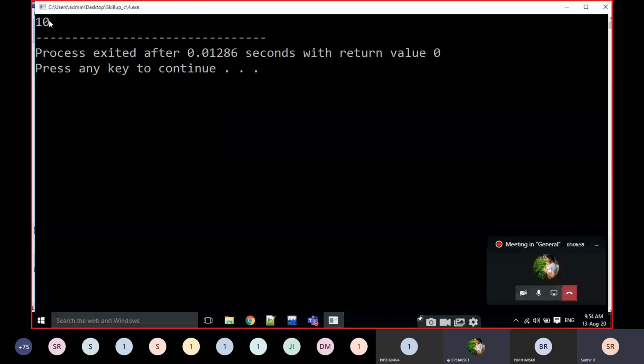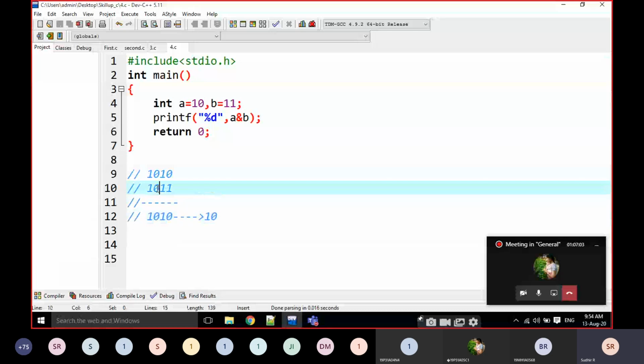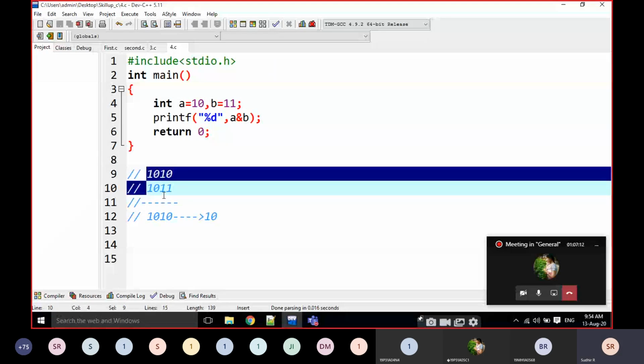Okay, the output is 10 here. That means the bitwise AND is also working on the same logical AND, but here it is doing it on bits. 1 and 1 returns true every time.